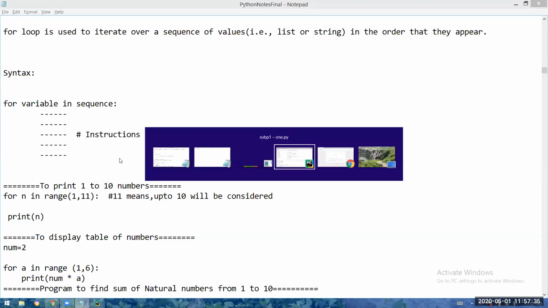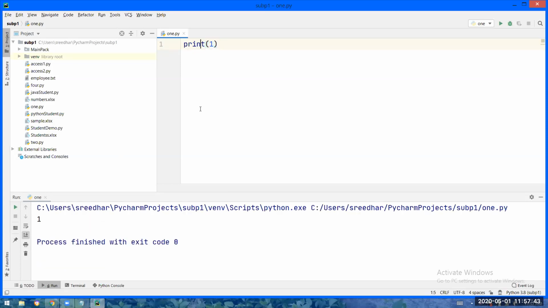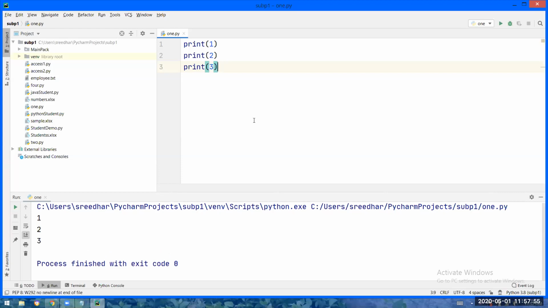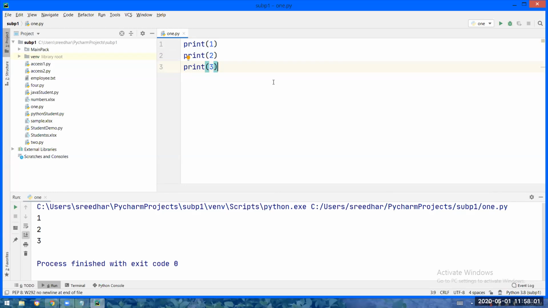So I will tell you an example. If I have to print 1, then I have to write print 1, yes or no. If I want to print 2, again I have to write print 2. If I want to print 3, again I have to write print 3. If I want to print 10 numbers, it's not at all a good idea to write the print function 10 times. You know what my requirement is? I want to write the print function only once, but I want that print function to get executed 10 times so that 10 numbers will be printed.